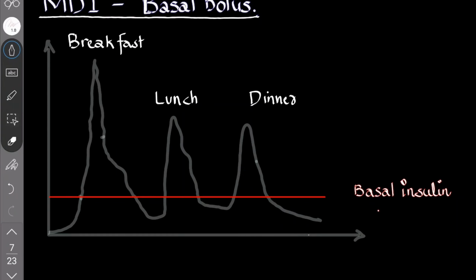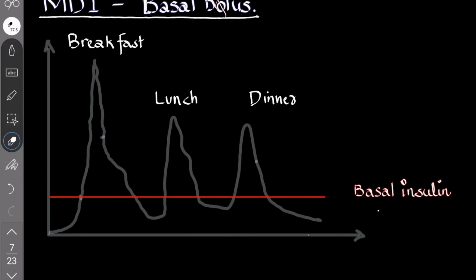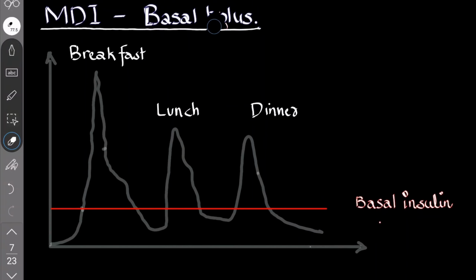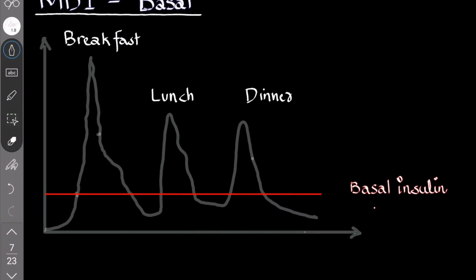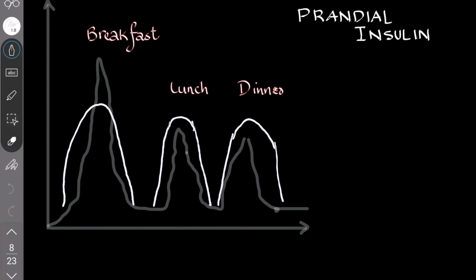First, you check the basal insulin. This is the basal, not bolus. When you eat breakfast, there is a surge of glucose, then it comes down, then lunch, a surge of glucose, then dinner, a surge of glucose. If you take a basal insulin like glargine or detemir, the insulin action will be constant around the clock. That is the basal form. If you take prandial insulin, that is a bolus regime.